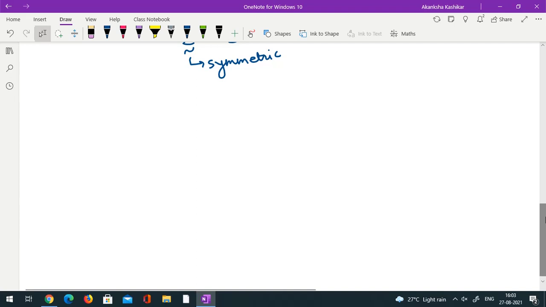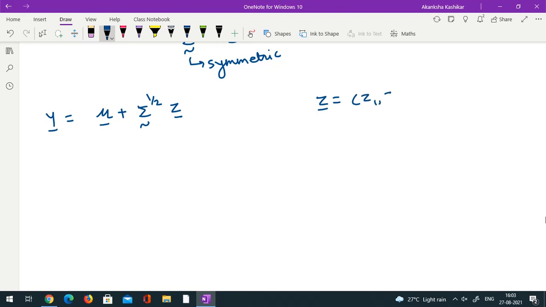So suppose I have some vector y, which I am going to now define as mu plus sigma raised to half z, where every component of z is IID univariate standard normal. All z_i's are normal 0, 1. Then what can I say about the distribution of this quantity?